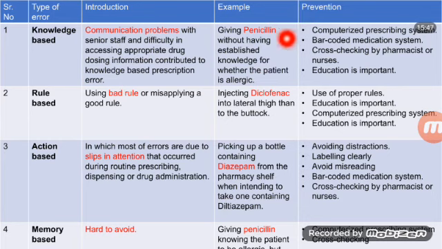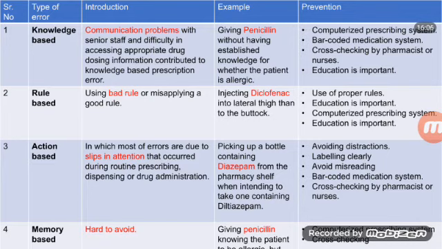How can we prevent knowledge based error? By computerized prescribing system, barcoded medication system, cross checking by pharmacists or nurses. Education is important for all this work.